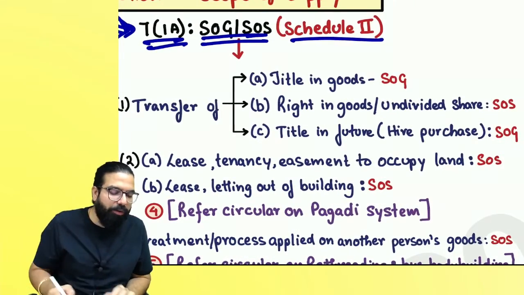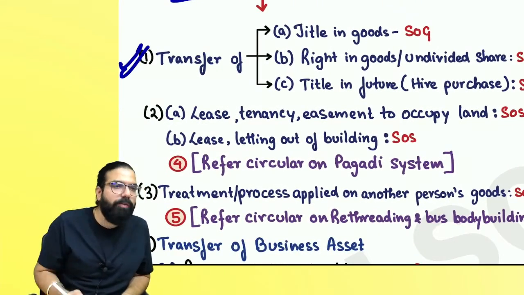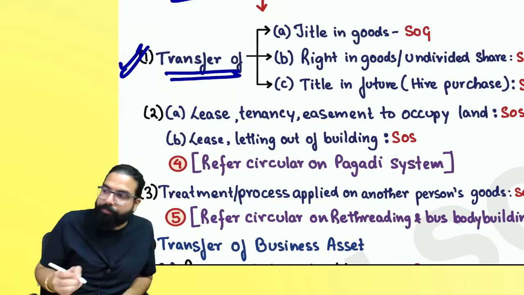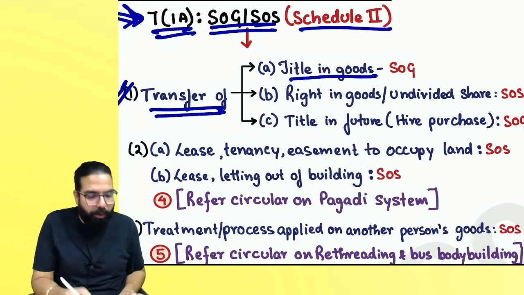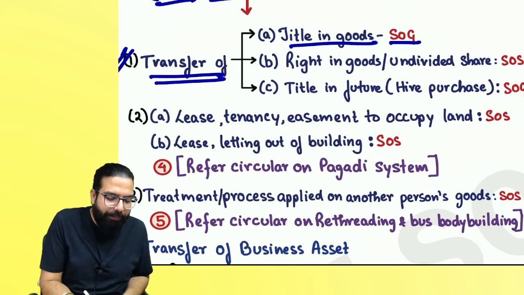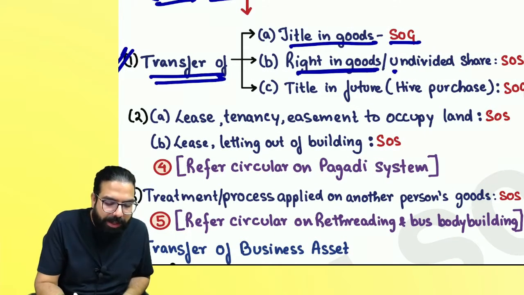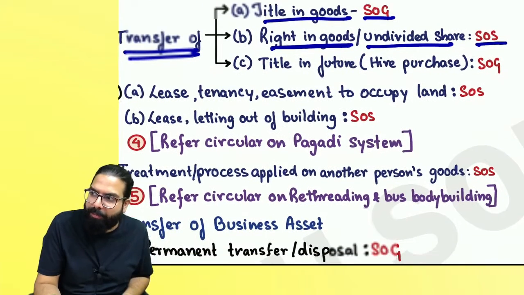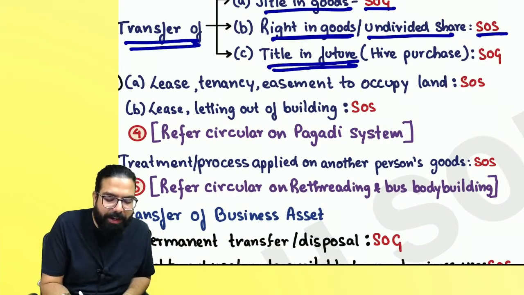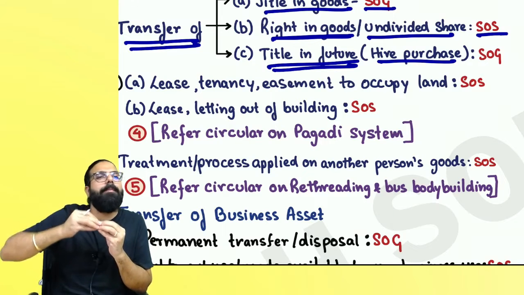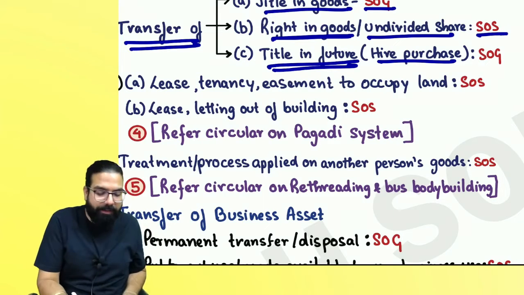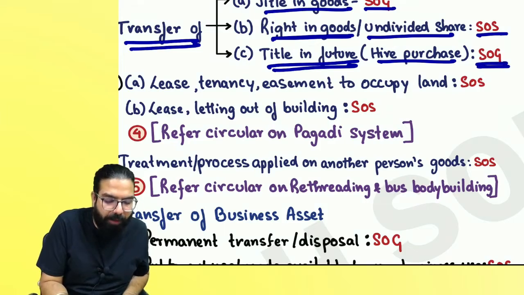When you go ahead and refer to schedule 2, the first one talks about transfer. If transfer of title is happening, means if you are transferring the ownership in the goods, then it is always supply of goods. If you go ahead and transfer the right in the goods or any undivided share, then it is always a supply of service. If you transfer the title in future, today the person is given the goods, but transfer of ownership will happen in future, basically it's a hire purchase transaction. Always remember, it is always a supply of goods.